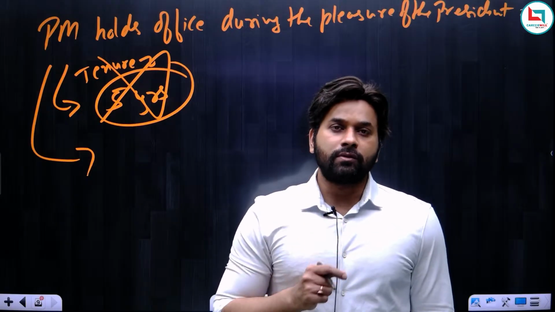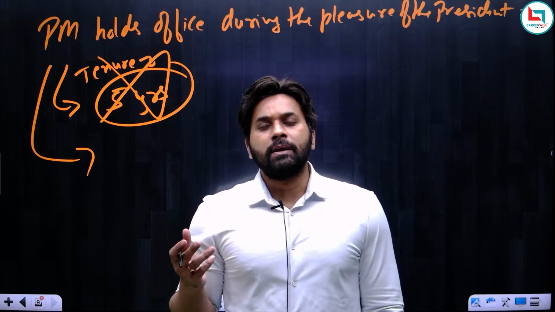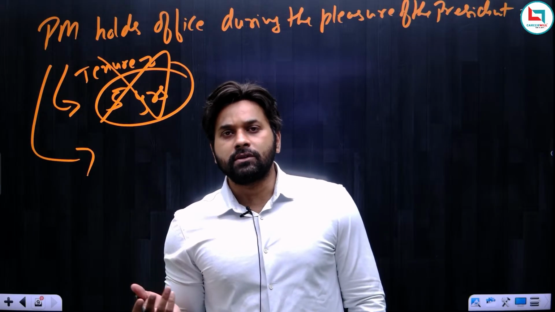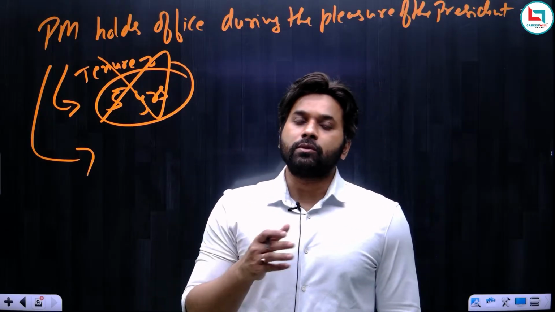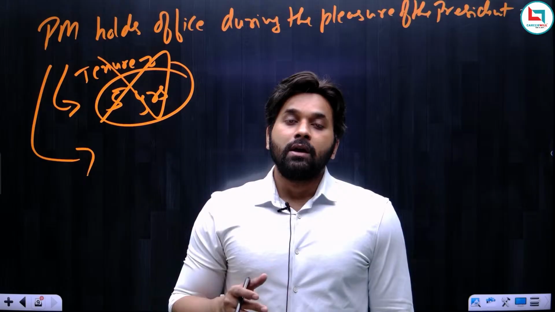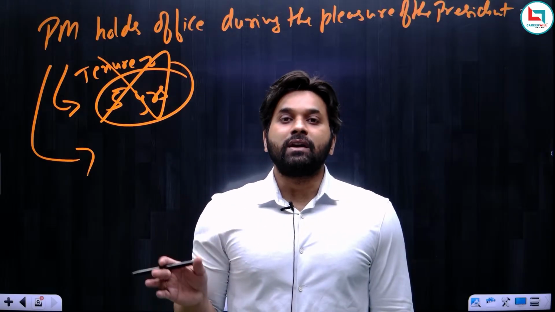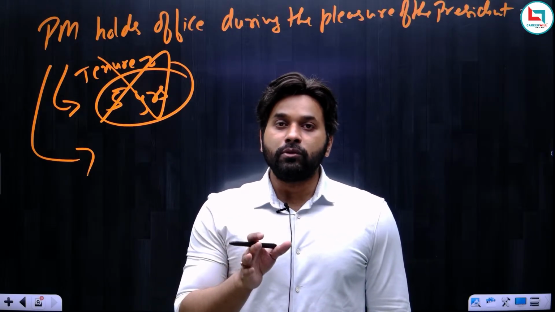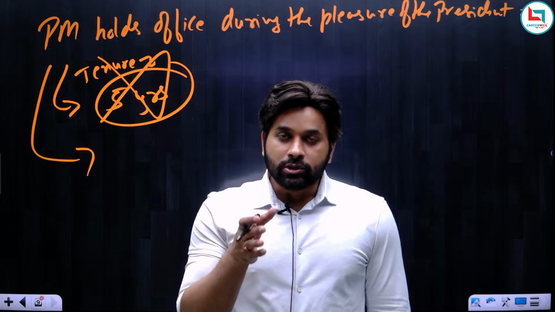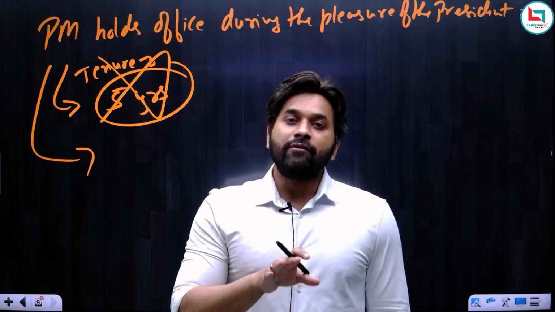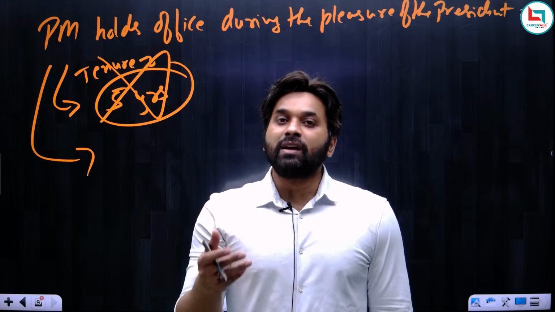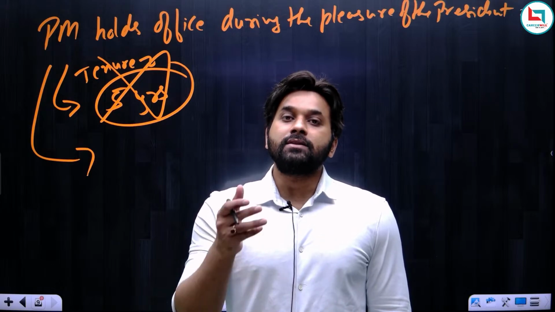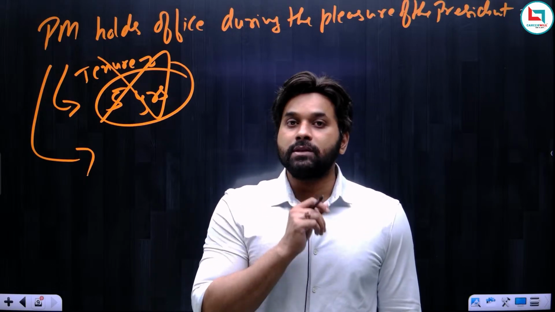Then again students wonder why the prime minister then comes for a maximum period of 5 years. It is not 5 years which is the term of the prime minister, no, it is the term of the Lok Sabha. The life of the Lok Sabha is 5 years, and we have to prove majority in the Lok Sabha. So the Lok Sabha automatically dissolves after 5 years, and that is why we think that the tenure of prime minister is 5 years. But the fact is, it is the tenure of the Lok Sabha and not of the prime minister.